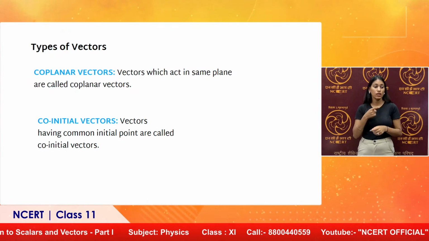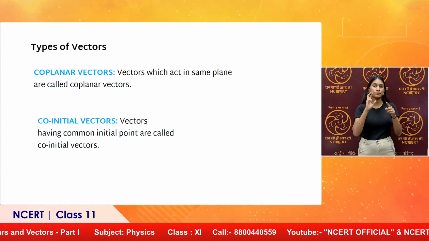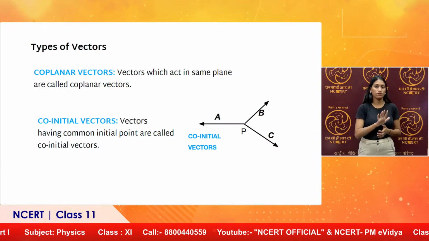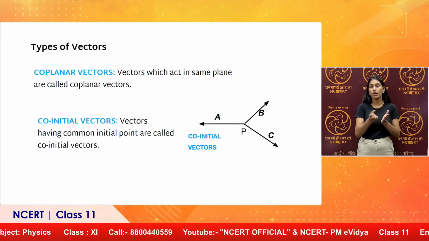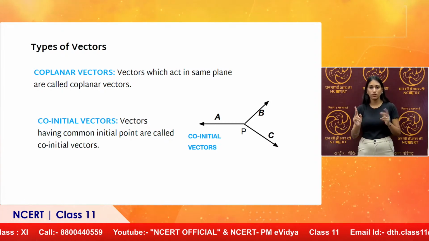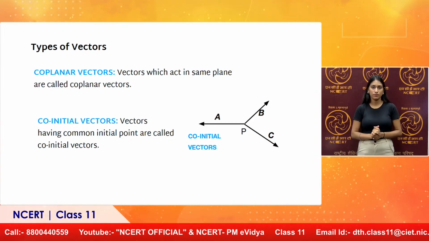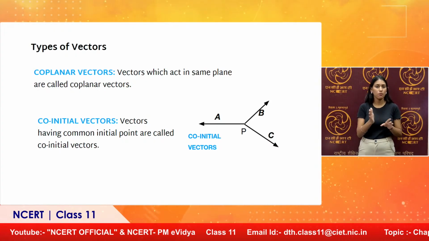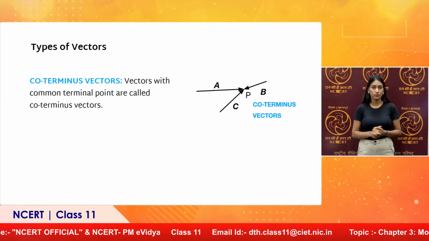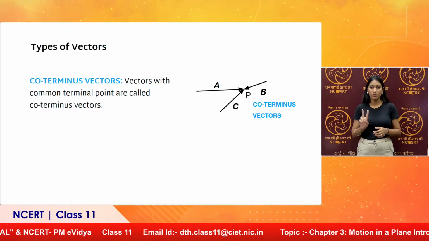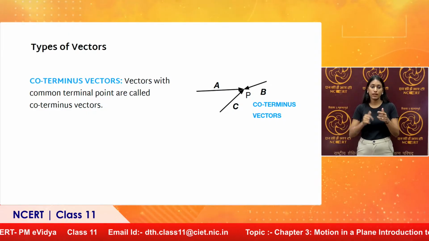Co-initial vectors, again very simple, should have a common initial point. Here we have three vectors A, B and C with a common initial point P. They are all called co-initial vectors. Similarly, we have coterminous vectors, which terminate at a common point. See this, vectors A, B and C terminate at P.